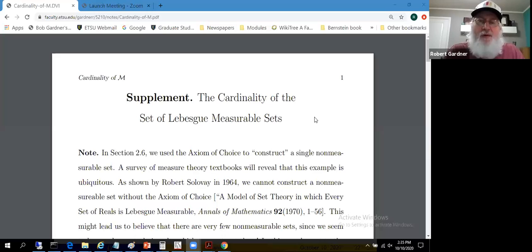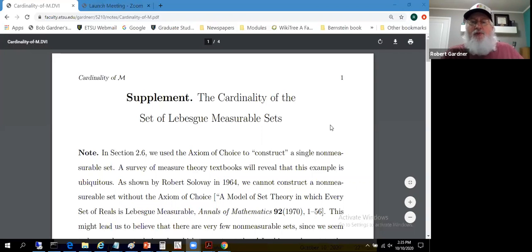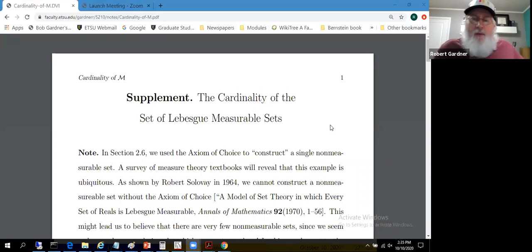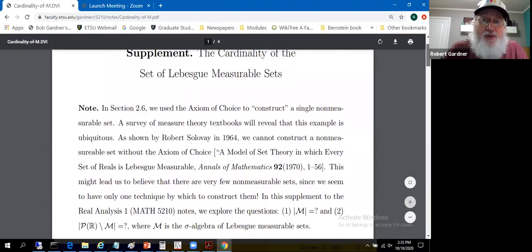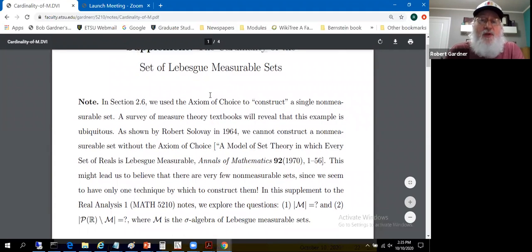Let's address a burning question: how many non-measurable sets are there? The book doesn't address this. I'm not exactly sure why, but we've constructed one single non-measurable set, which might make us believe there aren't that many non-measurable sets. In section 2.6, we use the axiom of choice to construct that non-measurable set.